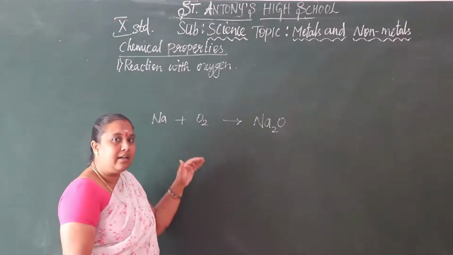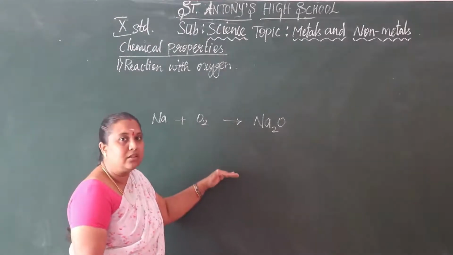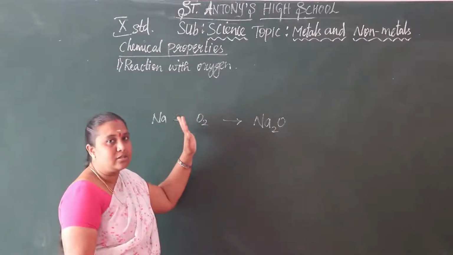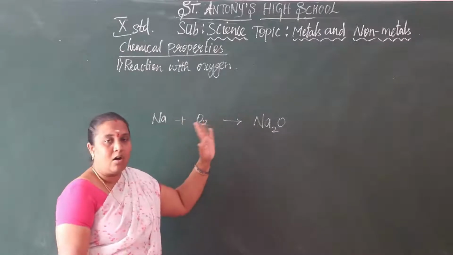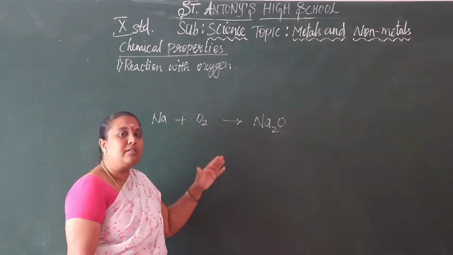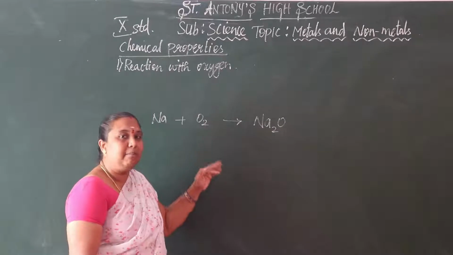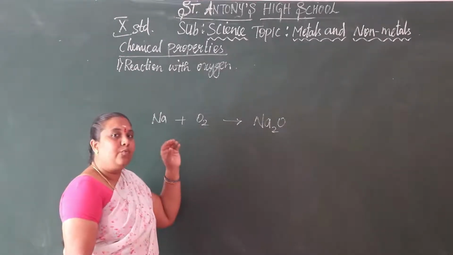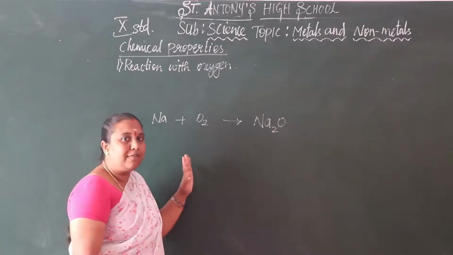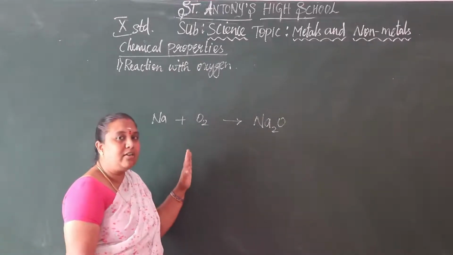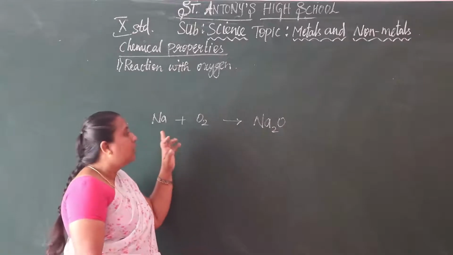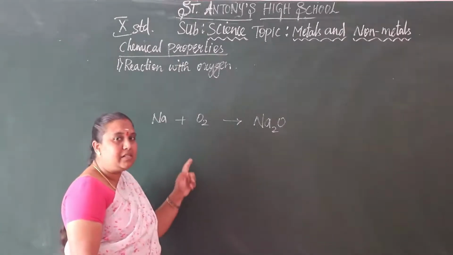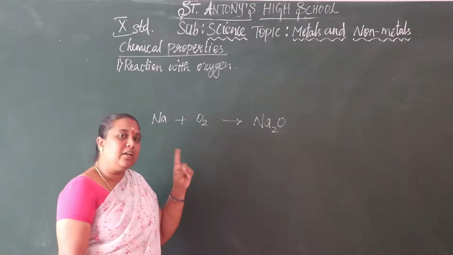Here also we express the chemical properties of metals and non-metals through equations of the reactions between metals and oxygen. Without knowing the symbols and molecular formulas we cannot write anything. So first, you should repeatedly practice the symbols and molecular formulas of the compounds.